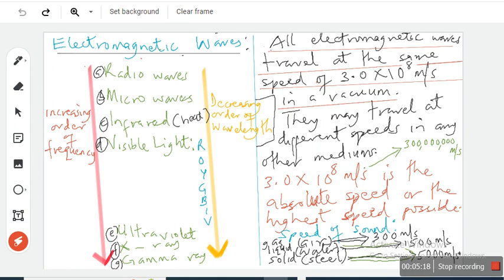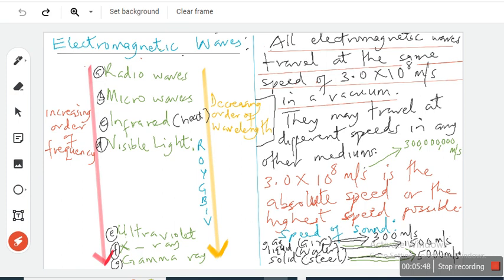I just want us to look at the electromagnetic waves in their entirety. There are about 7 of them, depending on if you are separating radio waves from microwaves. The entire electromagnetic spectrum is radio waves, microwaves, infrared, which of course is heat, visible light, where you have red, orange, yellow, green, blue, indigo, violet, ultraviolet, X-ray, and gamma ray. These are the electromagnetic waves, right?